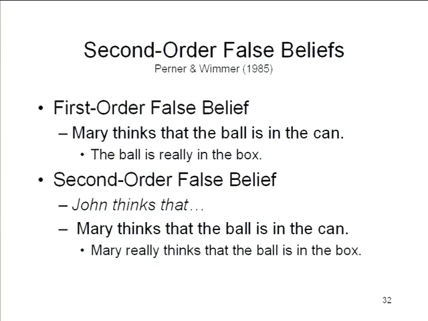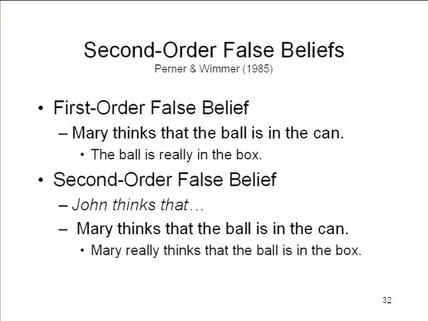We've seen how normal kids do on what's known as a first-order false belief test, the one where the puppet has put the ball into the oatmeal container and then the puppet goes away, and then the experimenter and the child move the ball from the oatmeal container into the box. Let's look at how the kids do with what's known as second-order false beliefs. So remember, the first-order false belief: Mary thinks that the ball's in the can, but the ball's really in the box. Second-order false belief tacks a belief on top of that. John thinks that Mary thinks that the ball is in the can, but Mary really thinks that the ball is in the box. So it's John's belief about what Mary believes that's really at issue.